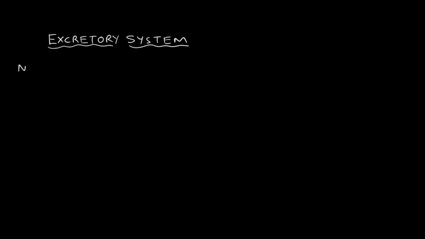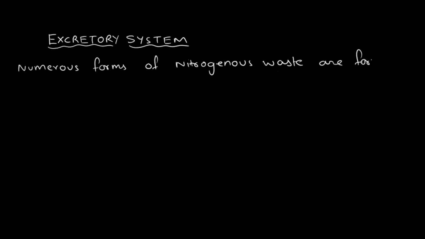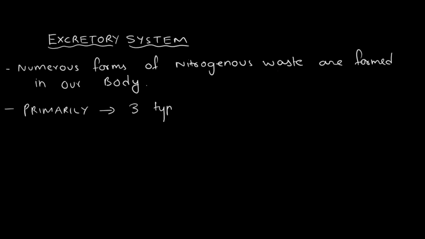The body of the organism can produce numerous types of nitrogenous waste, and these nitrogenous wastes are basically byproducts or the end products which are useless and formed by the body, and it has to be eliminated or it may hinder the biological system. So primarily there are three types of nitrogenous wastes that are formed inside the body mainly.